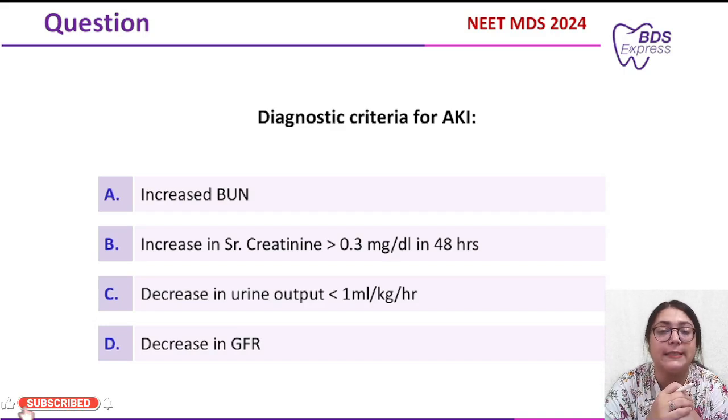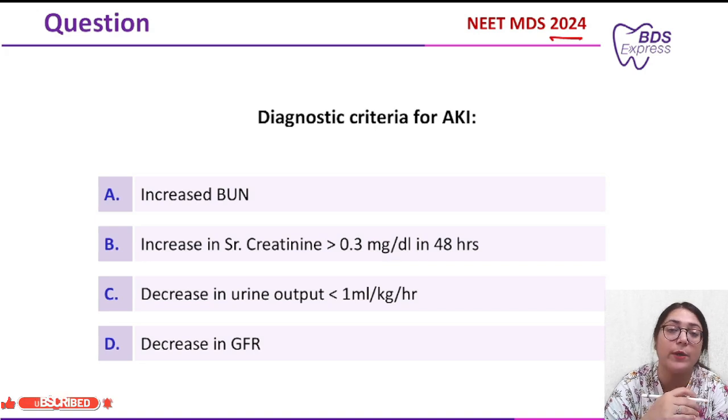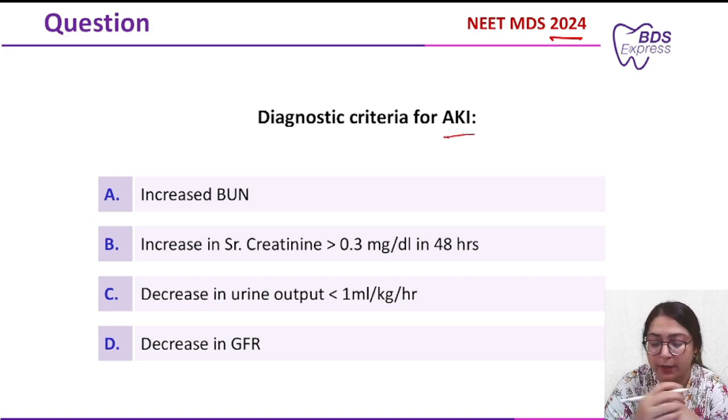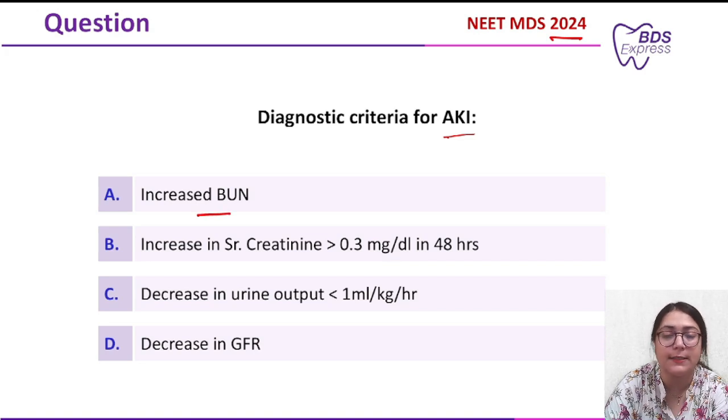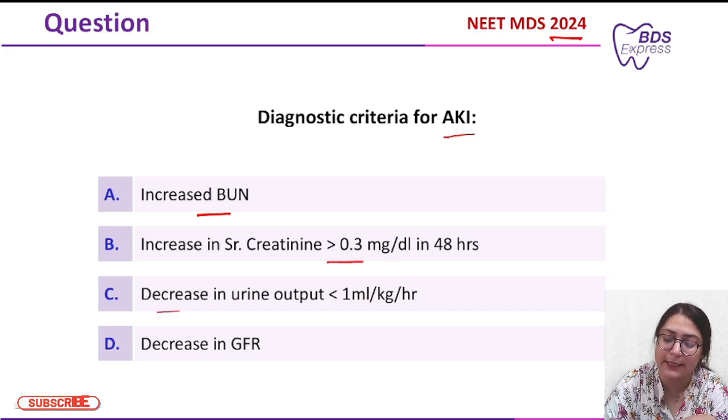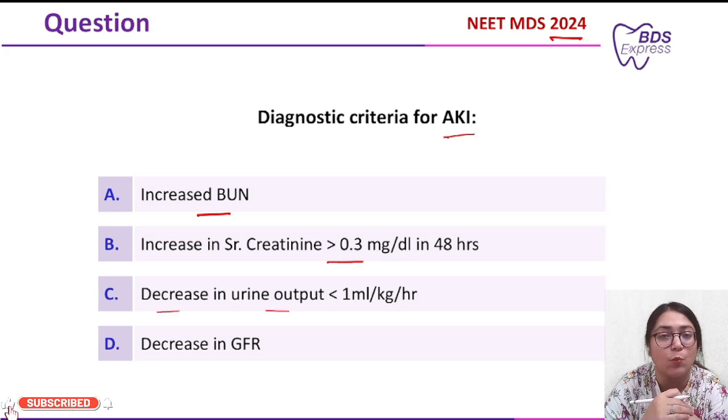In today's class, we'll be seeing this general medicine question. This question was asked in the year 2024. The question was: diagnostic criteria for acute kidney injury. Options given were: A, increased BUN; B, increase in serum creatinine more than 0.3 milligram per deciliter in 48 hours; option C was decrease in urine output less than 1 ml per kg per hour; and option D was decrease in GFR.